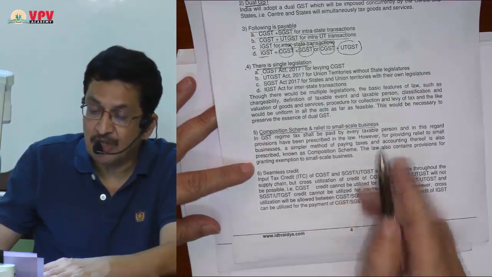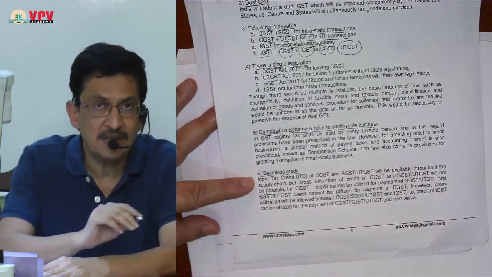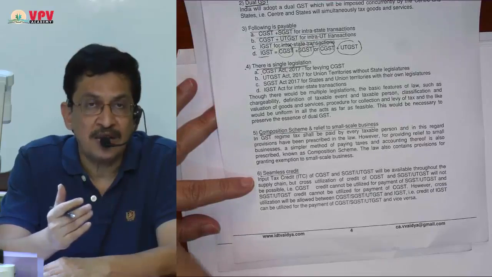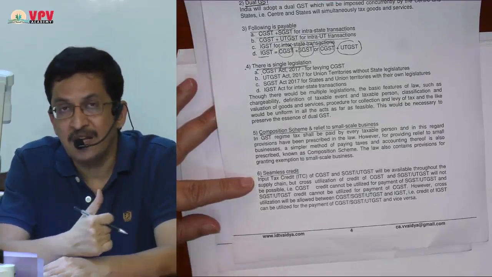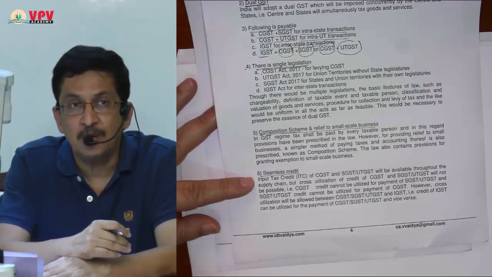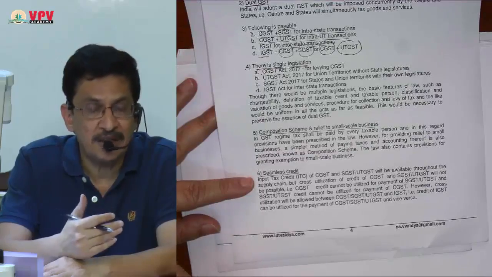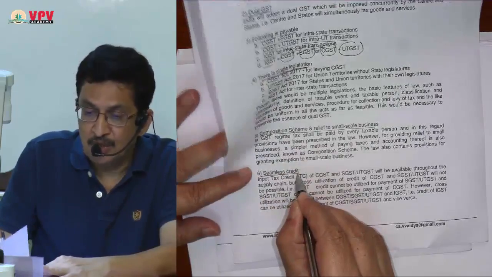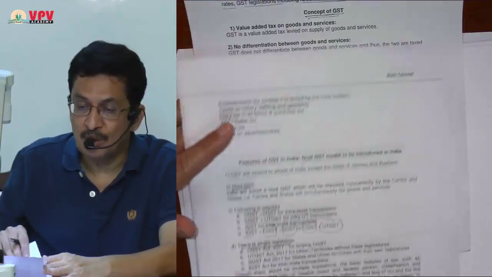The next feature is seamless credit. The biggest hazard of the old tax system, where there was tax on tax resulting in a cascading effect, has to a large extent, I will say 99.99%, been taken care of in the new GST law. It is absolutely seamless credit and there is no cascading effect.